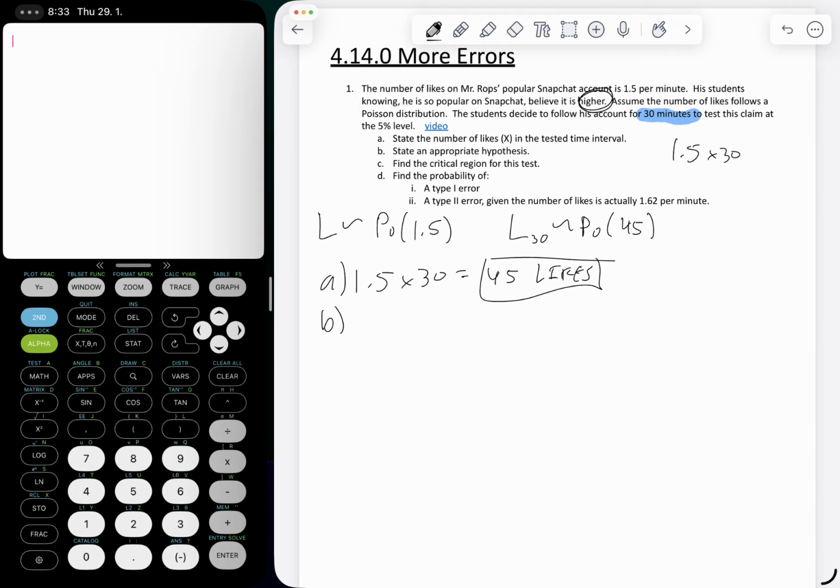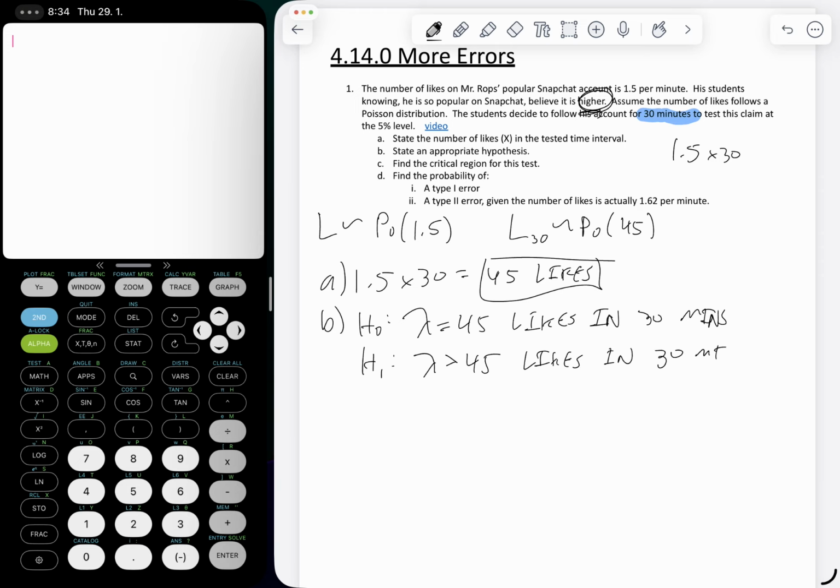Then for part B, they want us to state appropriate hypotheses. So the null hypothesis always is that we are equal to some value. So that would be that we have an average of 45 likes total. I'm going to do that with a lambda. So lambda equals 45 likes in 30 minutes. And the students believe that's not true. So the alternative hypothesis is that lambda specifically is higher. So it's greater than 45 likes in 30 minutes. Okay, so we have our null and alternative hypotheses.